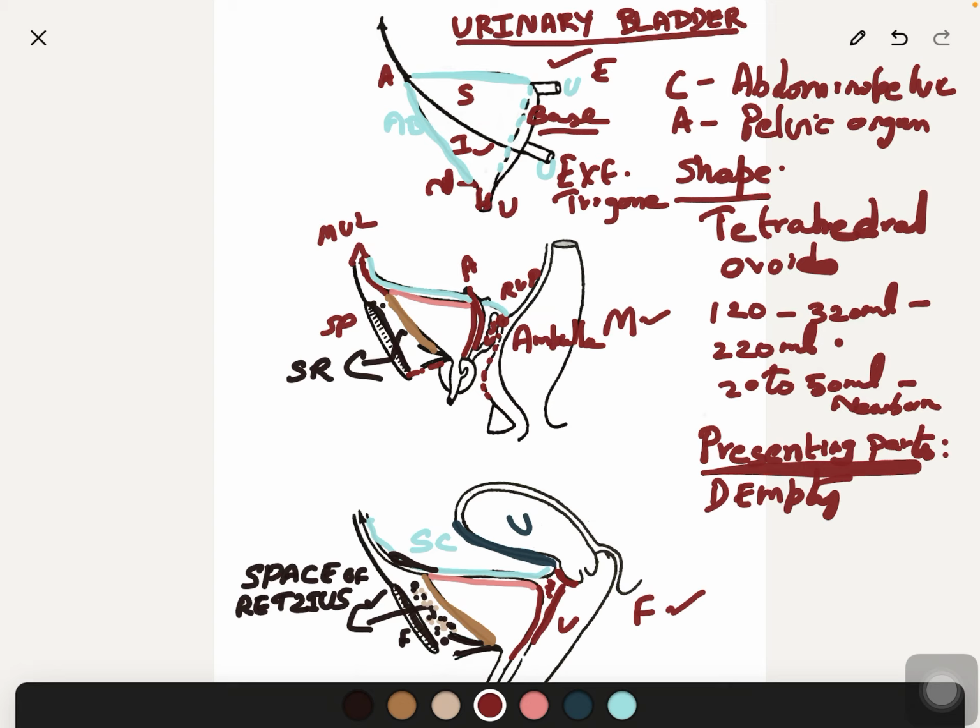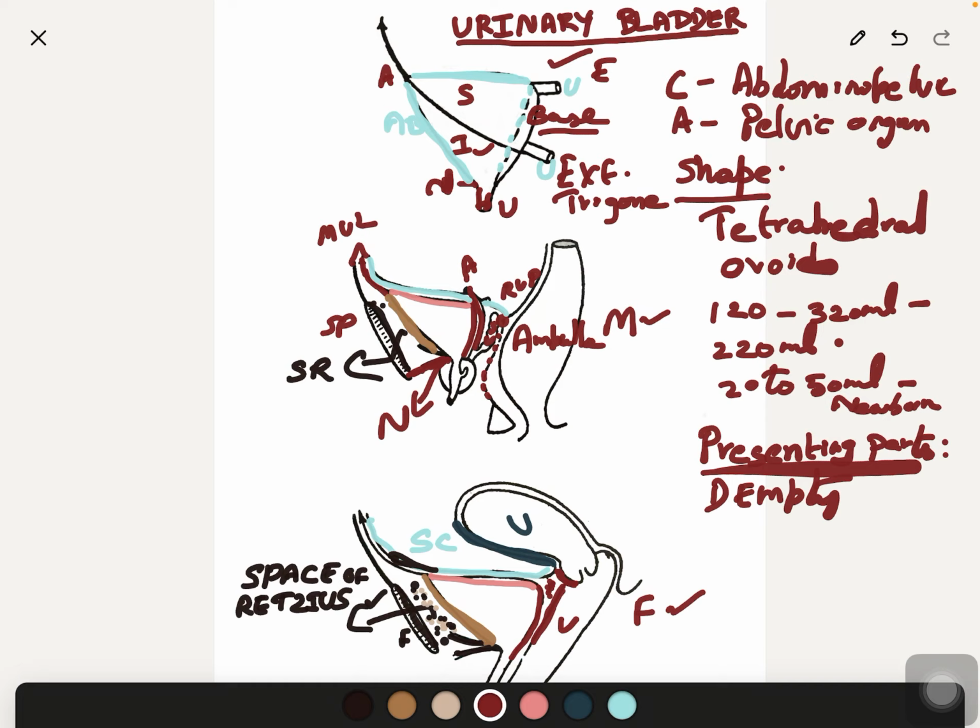It is situated about 3 to 4 centimeters behind the lower border of symphysis pubis.